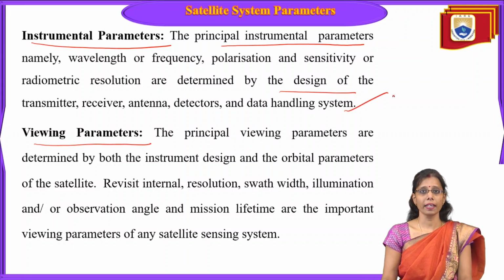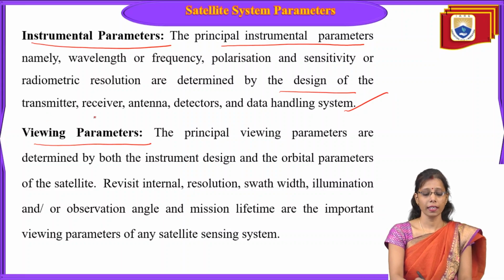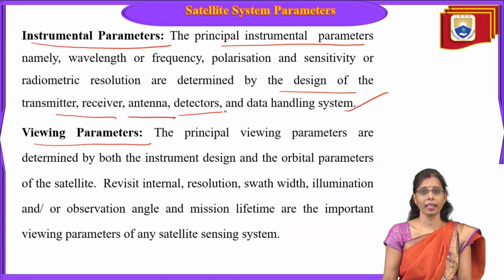So instrumental parameters are all related to the hardware system: the transmitter, the receiver, the antenna, the detectors and the data handling system.